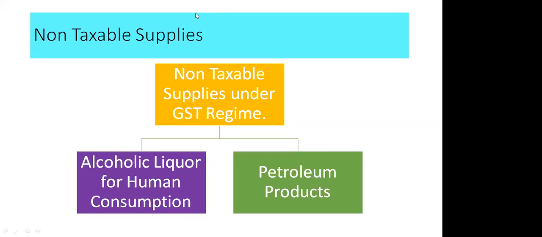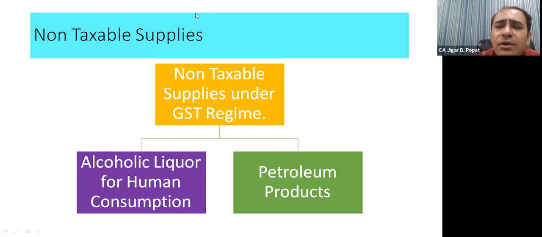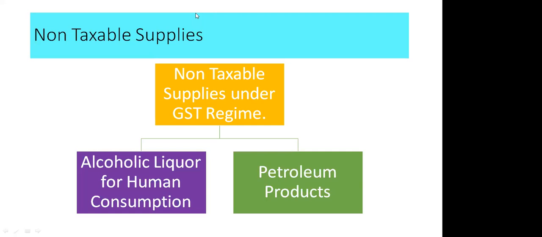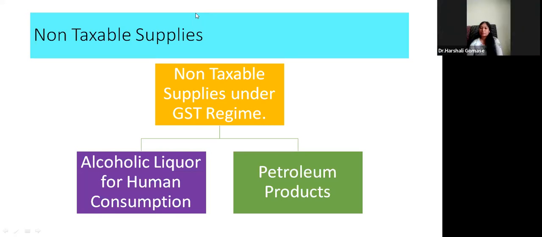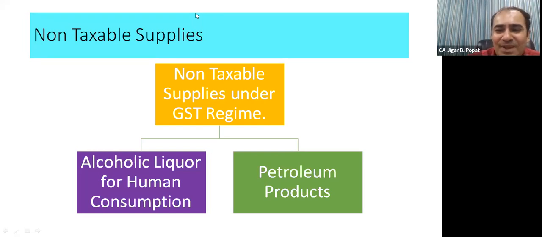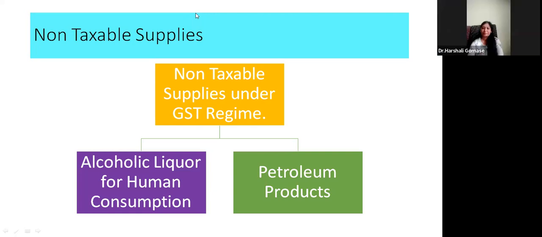If, for example, Mukesh Ambani goes to any shop and purchases goods, he will have to pay say 18% GST. If we go to the same shop and purchase goods, we will also have to pay 18% GST. There will not be any change. Are you getting? It is regressive. Even if a beggar goes to that shop and purchases the same goods, he will also pay 18% GST. So GST is regressive, whereas income tax is progressive.